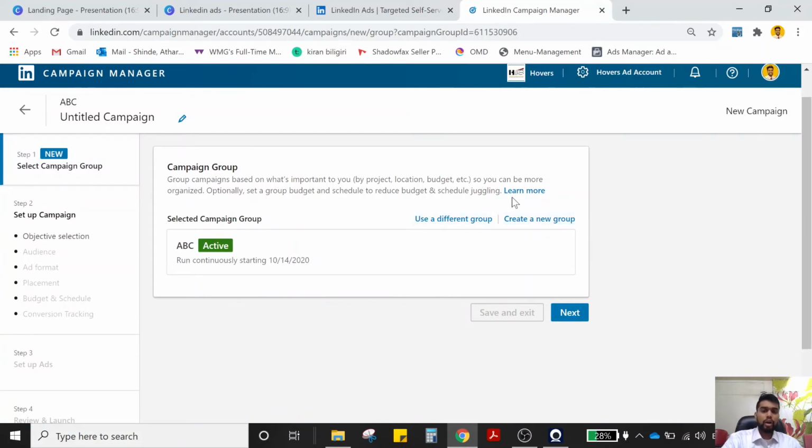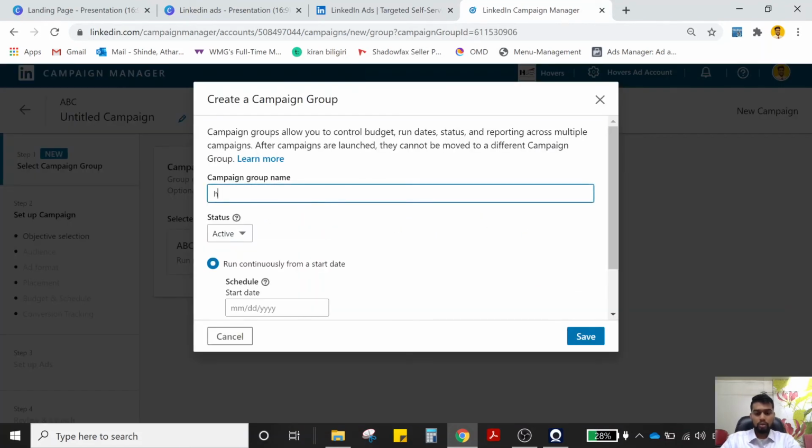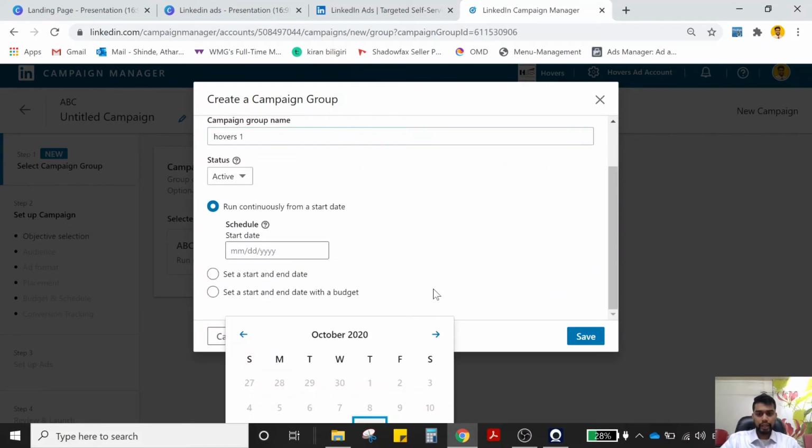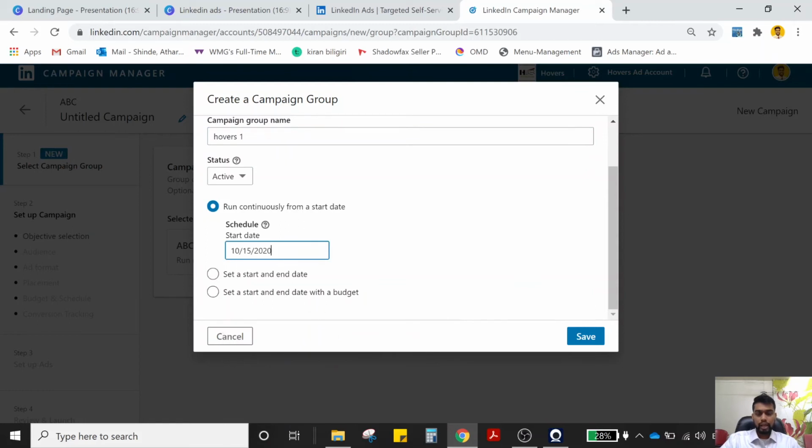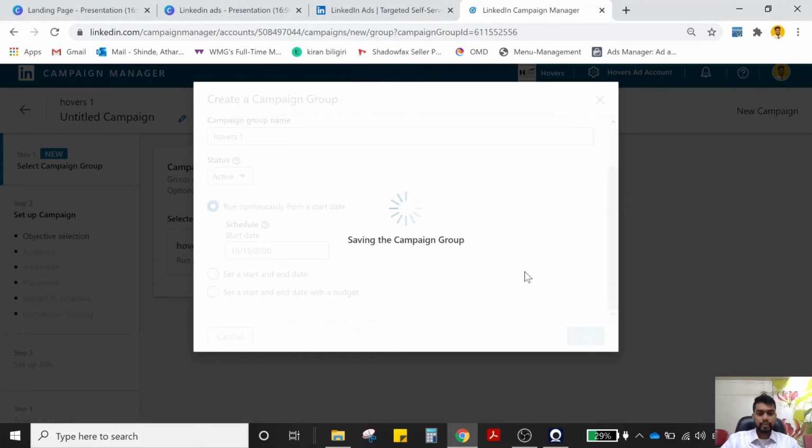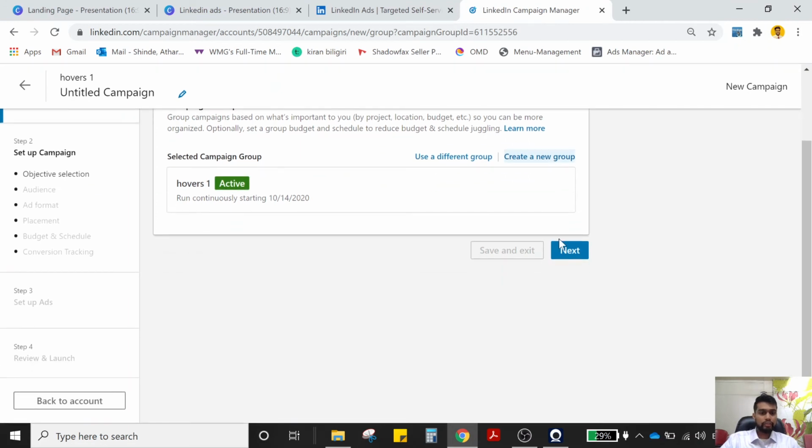This is the campaign group that you have to do. So as you see in Facebook and Instagram, you have campaign settings. In the same way, LinkedIn has campaign group settings in which you can select the objective, the audience, and the ad platform placement. So let's go through it. Let's create a new group by the name Hovers 1. It's active. Schedule a date that you want. So let's say we want to start from today, and we set a start date and an end date if you want it, or you can set a start date with a budget. Save it. It will show active. Click on next.